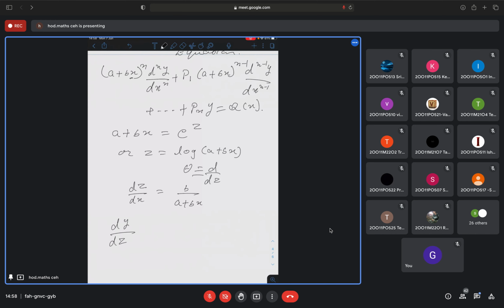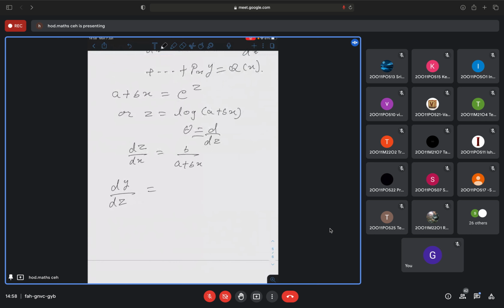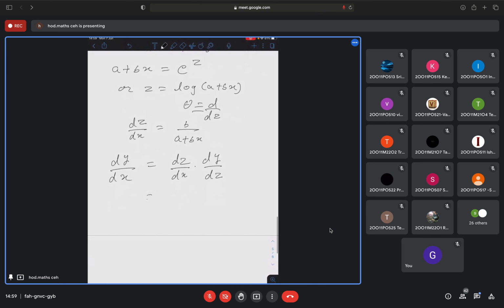By using the chain rule, dy by dx is equal to dz by dx into dy by dz, which is nothing but b by (a plus bx) into dy by dz.